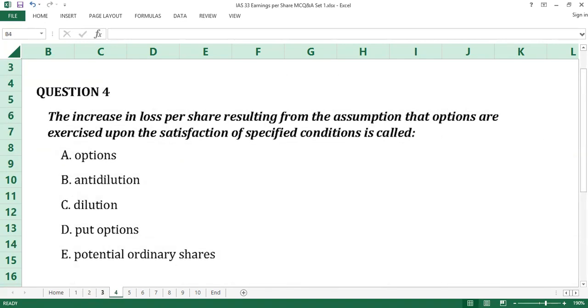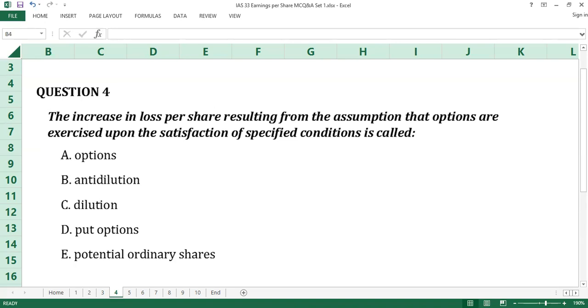Question number 4. The increase in loss per share resulting from the assumption that options are exercised upon the satisfaction of specified conditions is called dash. A, options. B, anti-dilution. C, dilution. D, put options. E, potential ordinary shares.